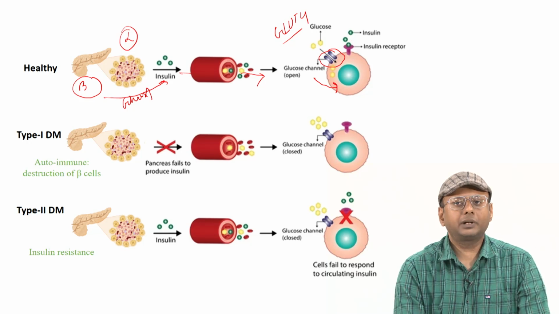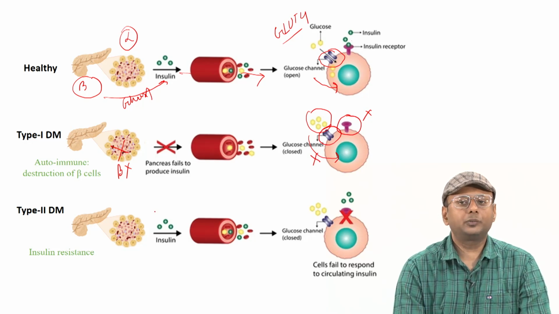Okay, but in cases of type 1 diabetes, as we said, due to the autoimmune destruction of the pancreatic beta islet cells, all the beta islet cells will eventually die. And if all the beta islet cells get destroyed, there would be a lack of insulin production, or basically no insulin production. And if there is no insulin production, there would not be any binding with the insulin receptor, which will cause the glucose channels to stay closed or less active, and for that reason the blood glucose will not be able to come inside, right? So, this is very important.